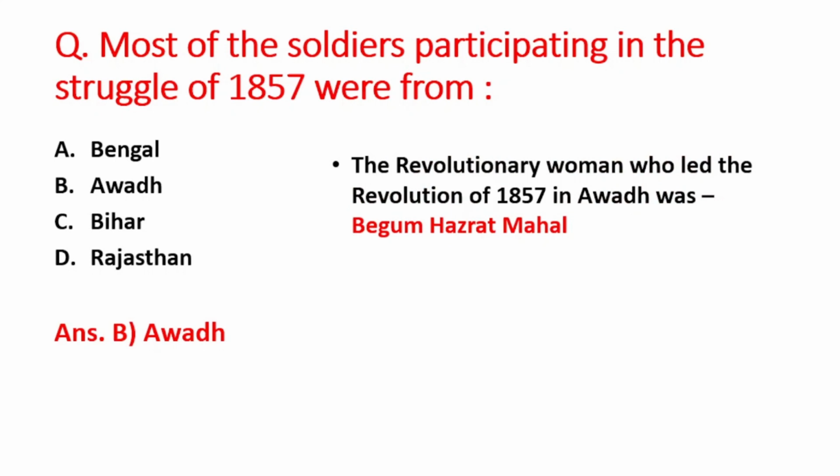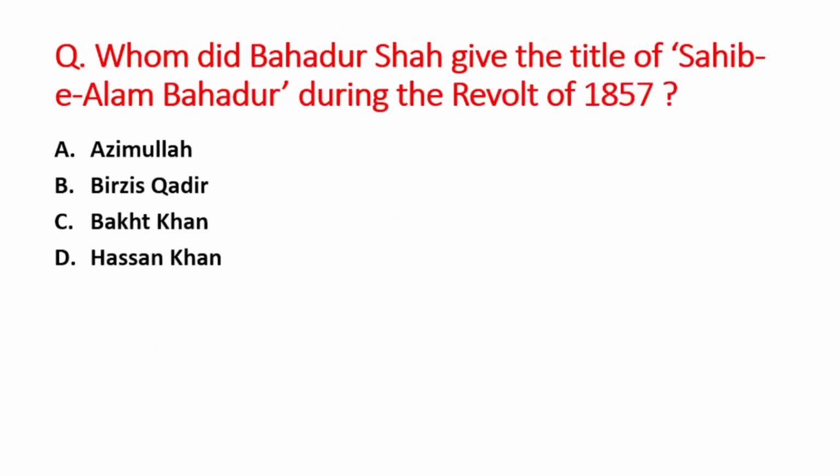And Awadh was the place which was mostly affected by the revolt of 1857. And if we talk about who was the leader of the revolt of 1857 from Awadh, so she was Begum Hazrat Mahal, right? Next question is whom did Bahadur Shah give the title of Sahib-e-Alam Bahadur during the revolt of 1857? A option is Azimullah, B option is Birjis Qadir, C option is Bhagat Khan, and D option is Hassan Khan. The right answer is option C, that is Bhagat Khan.